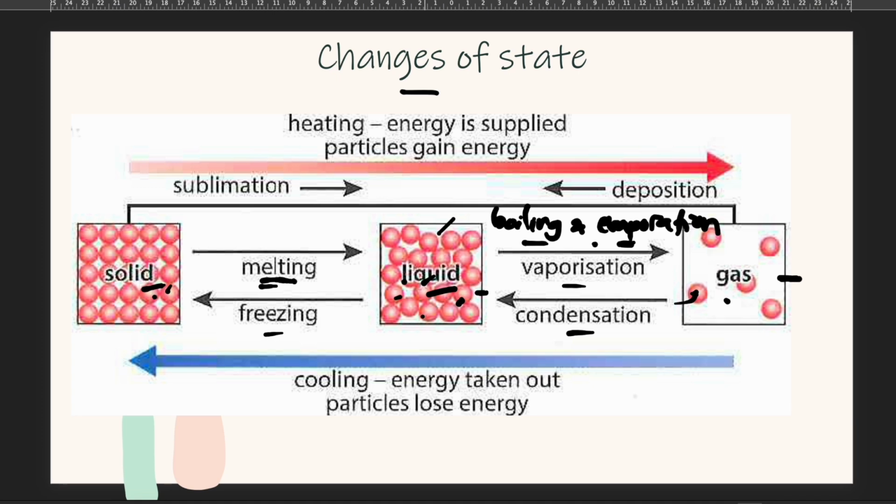So from gas to liquid, it's called condensation. From liquid to solid, it's called freezing. For sublimation, it goes from solid to gas, skipping liquid. And the opposite, from gas to solid, is deposition, which also skips liquid.